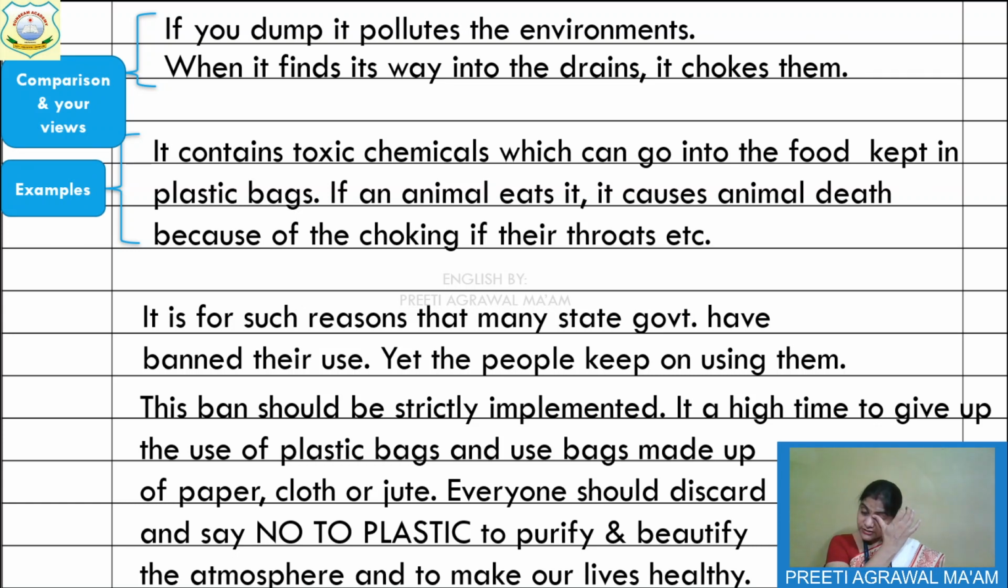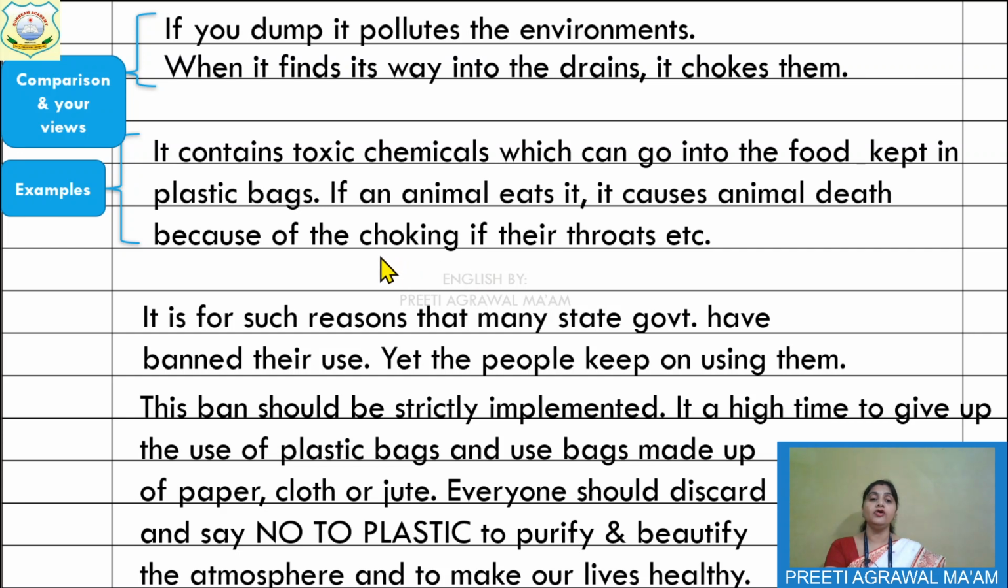It contains toxic elements which can go into the food. If an animal eats, see, this is the example. You are giving the example of the animal, that what will happen if the animal eats. It causes animal death because of the choking of their throats, etc. There may be different causes. So if you don't know all the causes, you can write etc. In this way, etc. you can write.